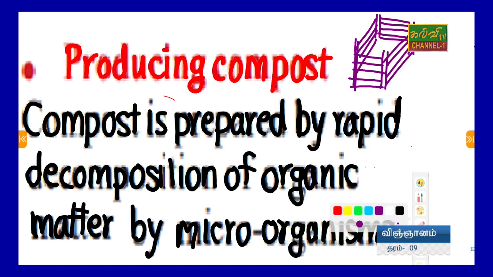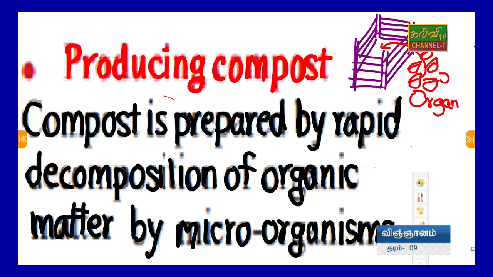After that, they collect waste materials like dead leaves or cow dung and place them here. These are the organic materials: dead leaf parts, small dead animal parts, cow dung, organic kitchen waste substances. Keep them here.